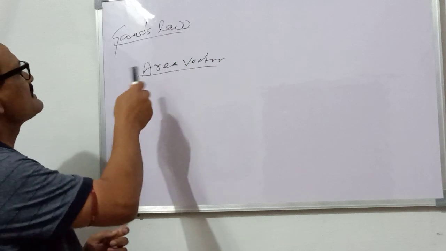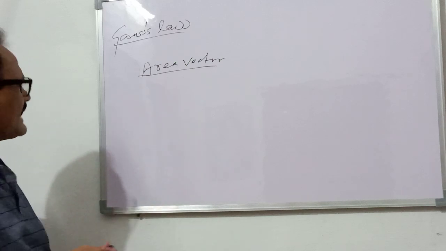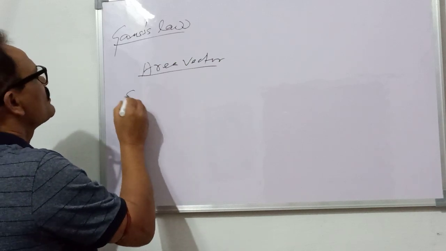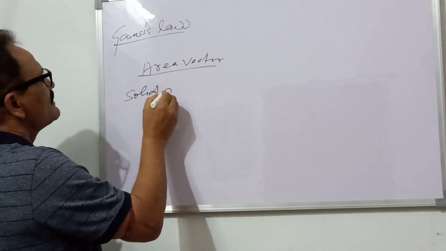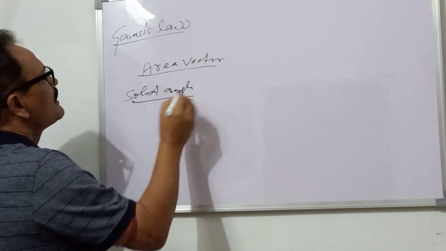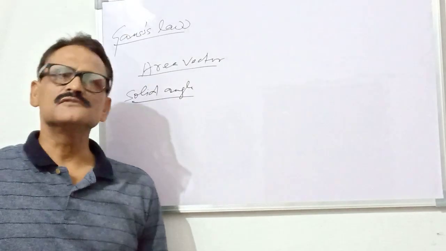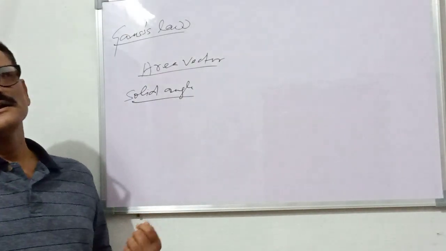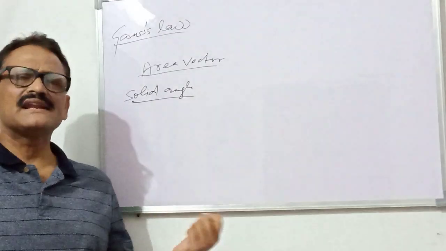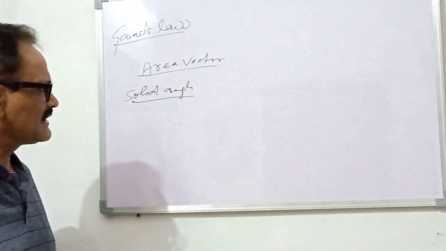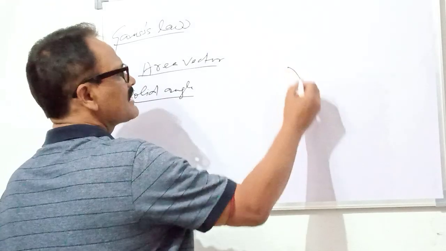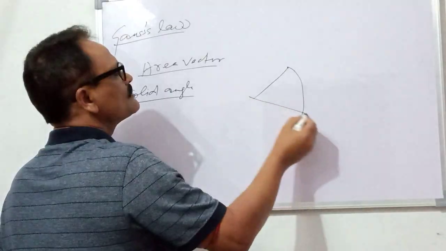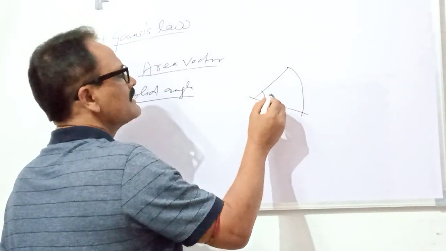So the first term is the area vector, and the second term is the solid angle. What is the solid angle? First you have to know what the solid angle is. Generally we have been studying plane angle since childhood. Plane angle means, suppose this is an arc, and this arc makes an angle d theta.